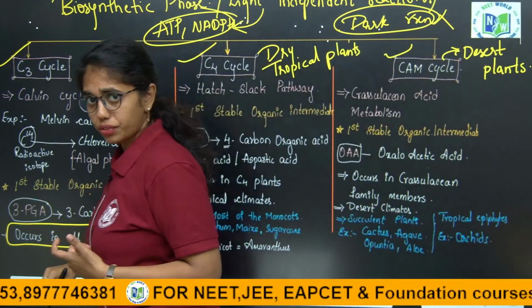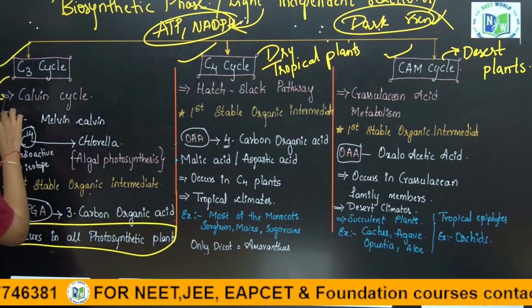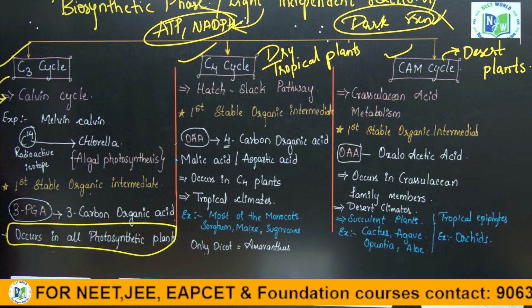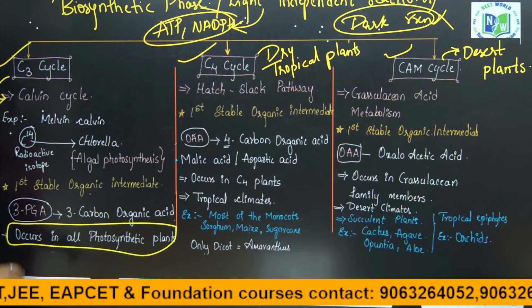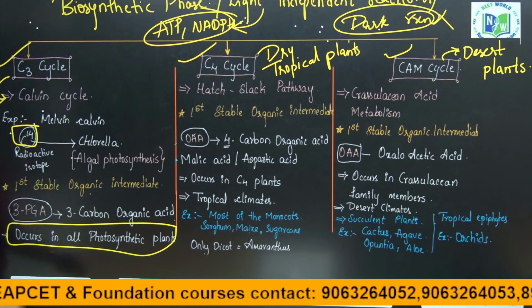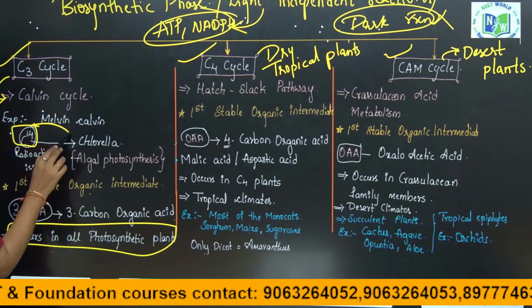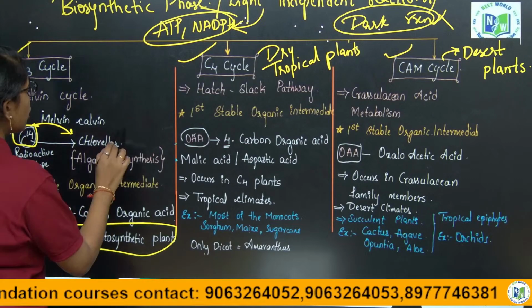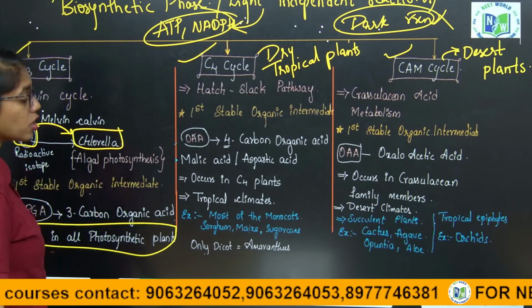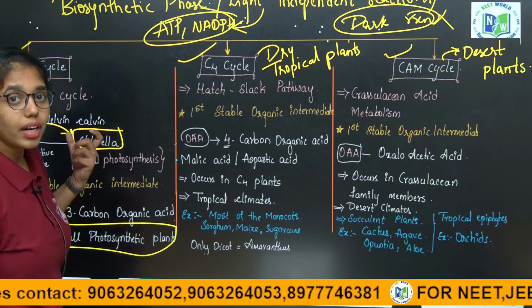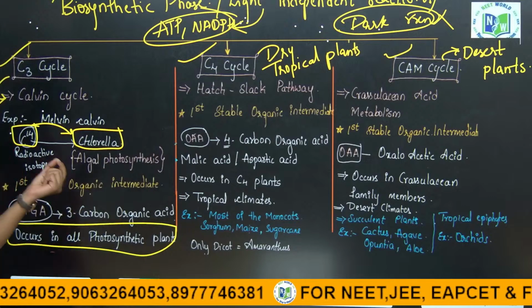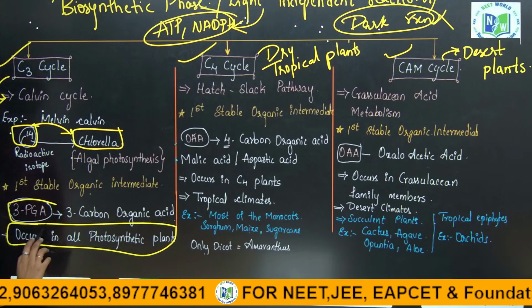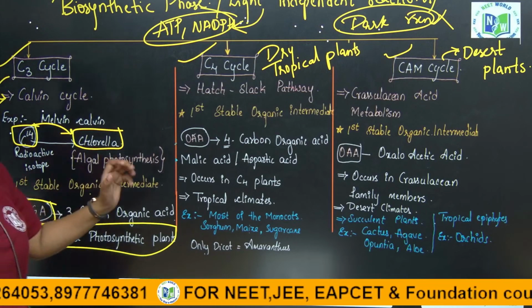The C3 cycle is also called the Calvin cycle because it is named after the scientist Melvin Calvin, who worked with the C14 radioactive isotope, conducted algal photosynthesis in the unicellular green alga Chlorella, and discovered that the first stable organic intermediate formed is a 3-carbon compound, which is 3-phosphoglyceric acid.